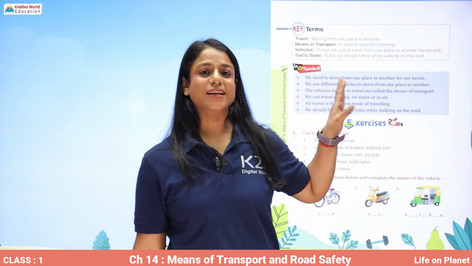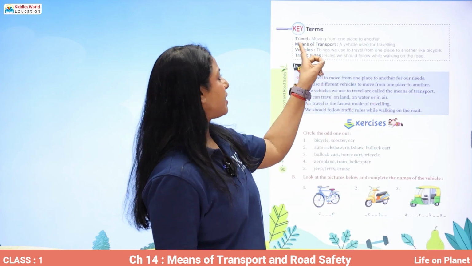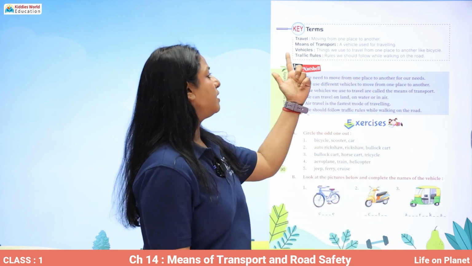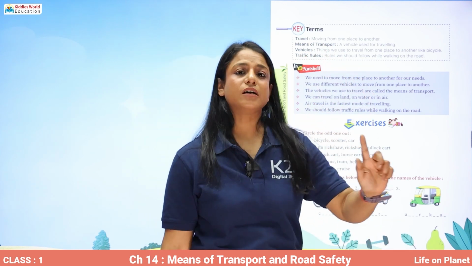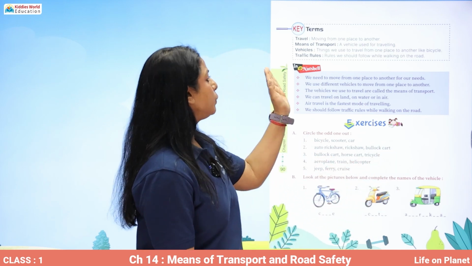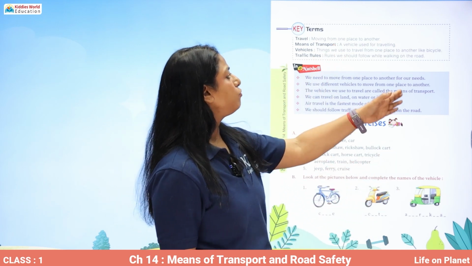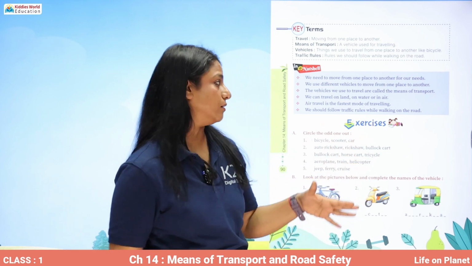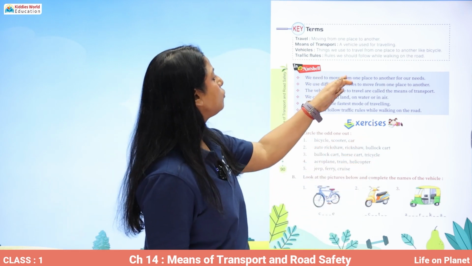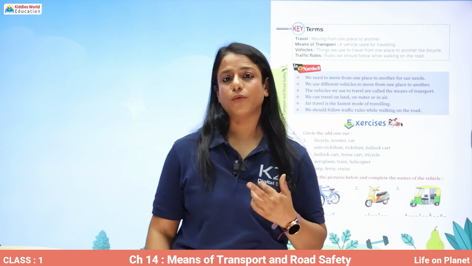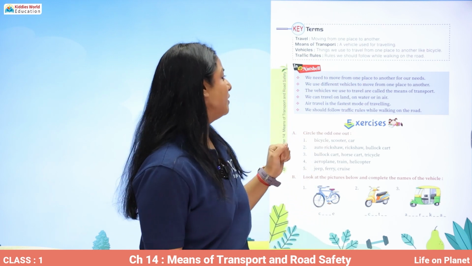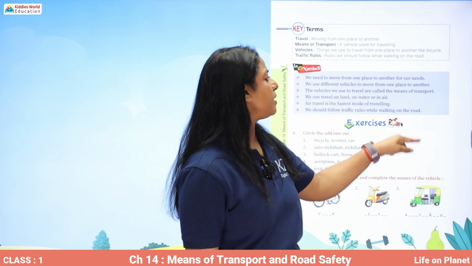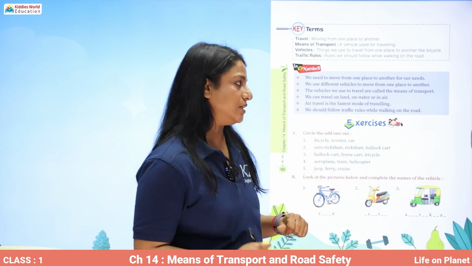So what have we learned in today's lesson? Travel, moving from one place to another. Means of transport, a vehicle used for traveling. Vehicles, things we use to travel from one place to another, like bicycle. Traffic rules, rules we should follow while walking on the road. Also remember that we need to move from one place to another for our needs.